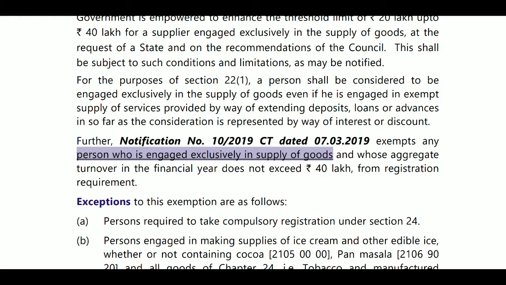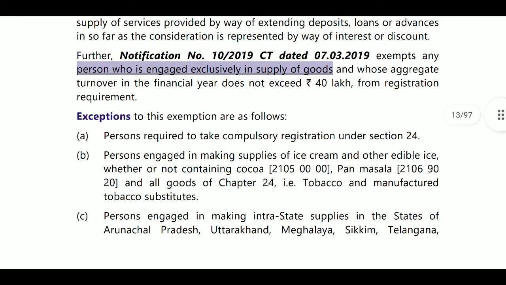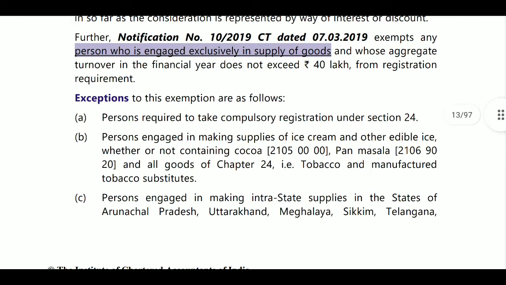Next, this 40 lakhs turnover will come only when the person is engaged exclusively in supply of goods. Only then will this 40 lakhs be applicable. Otherwise it will come under the 20 lakhs category, or if you are in a special category you will fall under the 10 lakhs category.